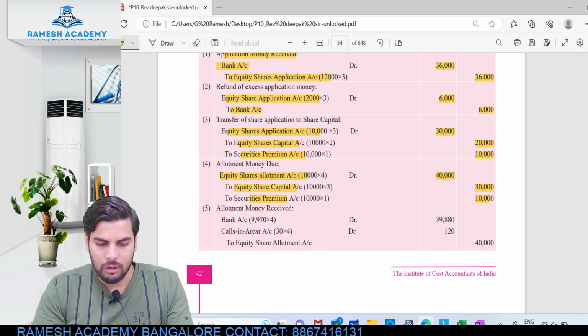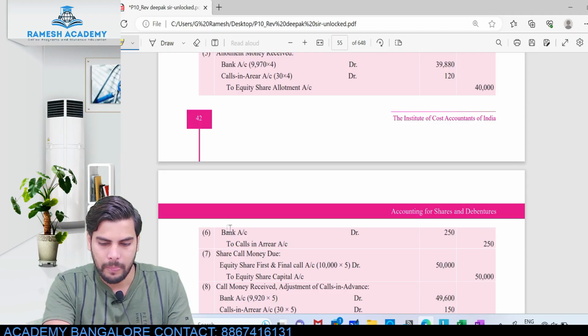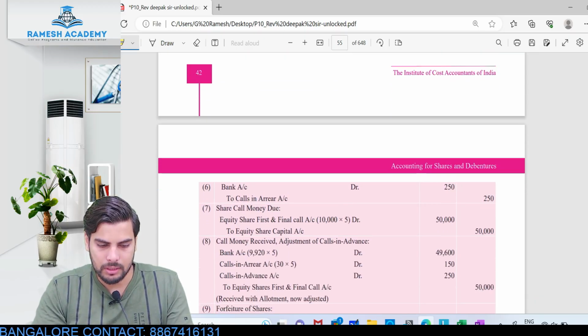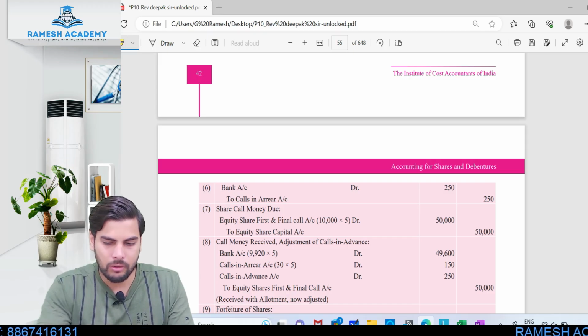Then when we actually collect the amount, okay, so look at the amount which we actually collected. So calls in advance, they would have shown it separately over here. Look at this. Calls in advance, they have showed it separately. Yeah, here it is. So bank account debit,